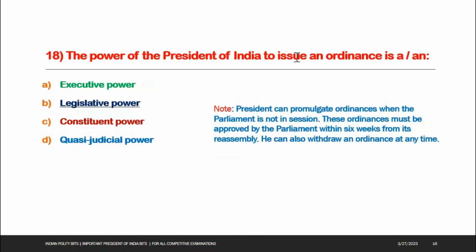Next one. The power of the President of India to issue an ordinance is an: options A. Executive power, B. Legislative power, C. Constituent power, D. Quasi-judicial power. Option B is the right answer, legislative power. See the note here. The President can promulgate ordinances when the Parliament is not in session. These ordinances must be approved by Parliament within 6 weeks from its reassembly. He can also withdraw an ordinance at any time.